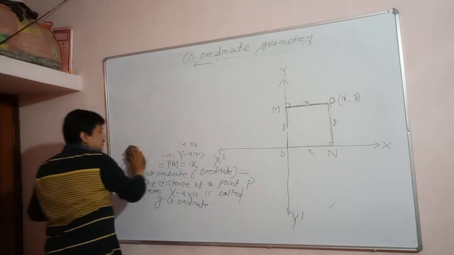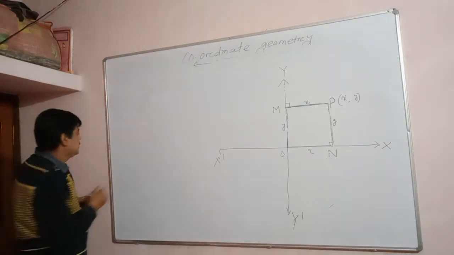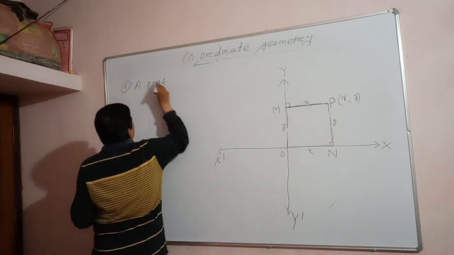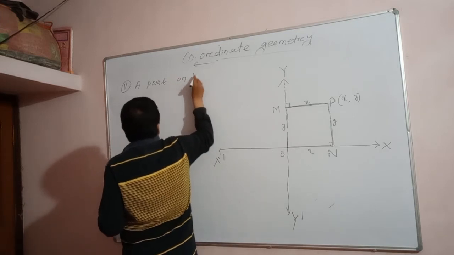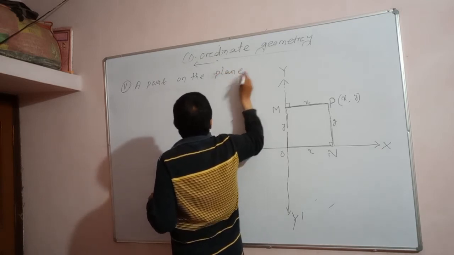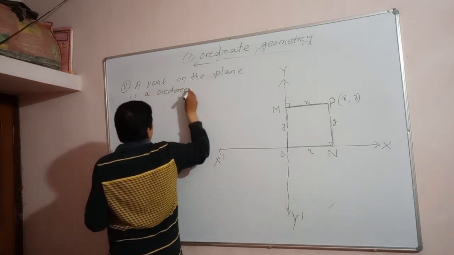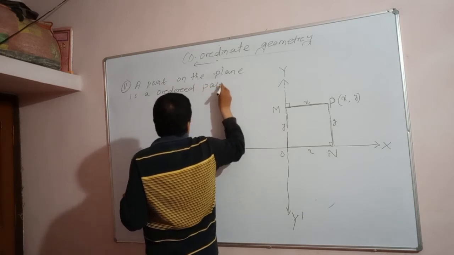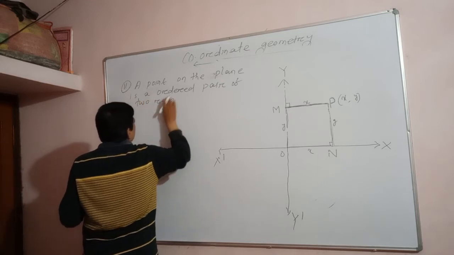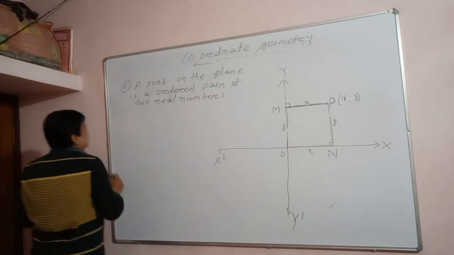Next point: a point on the plane is an ordered pair of two real numbers.